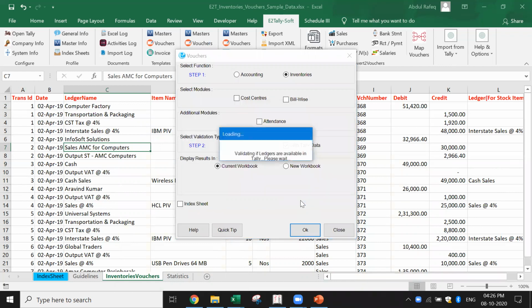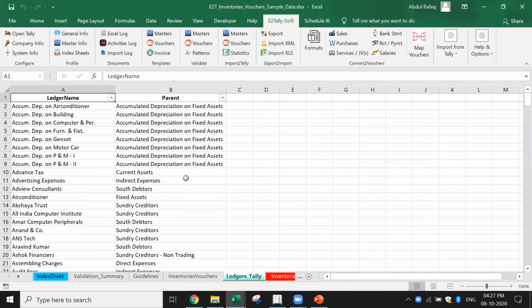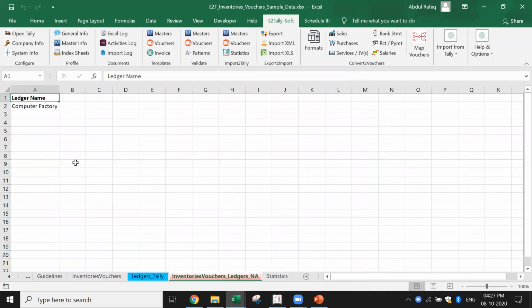I say okay. It's validating the vouchers. Now it should tell me that this particular voucher is not available. Now let me see. Let me keep this here for the time being. See, it says ledgers Tally. It also gives the ledgers from Tally so that you can use it for comparison. Inventory computer factory. See here, given name ledger. It says inventory voucher ledgers not available, which means this ledger is not available inside Tally.